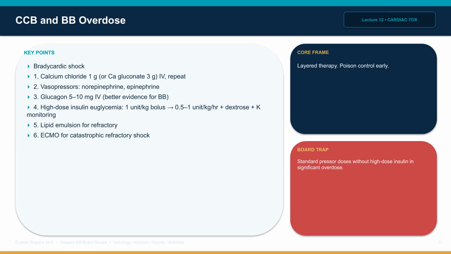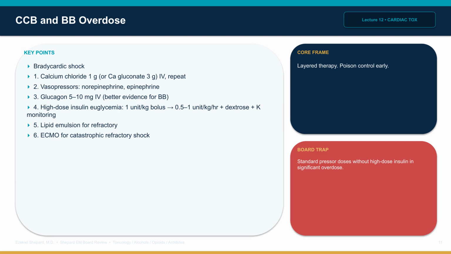The lab nuance is that calcium channel blocker overdose classically causes hyperglycemia because insulin release is calcium dependent. A high glucose in a bradycardic shock patient should trigger CCB on your differential. Treatment is layered. Step 1. Calcium chloride 1 gram or calcium gluconate 3 grams intravenous.